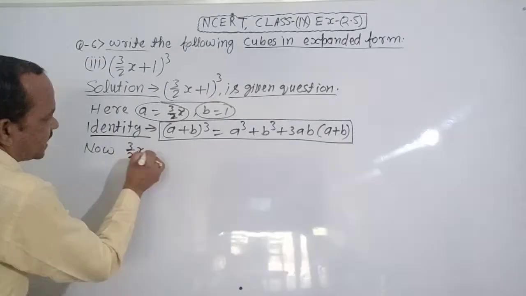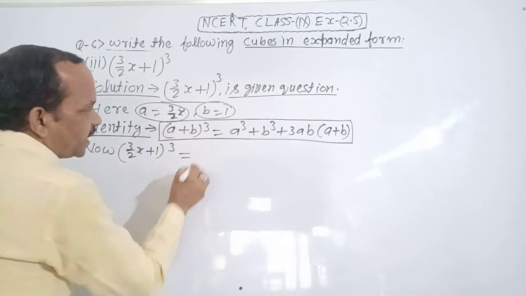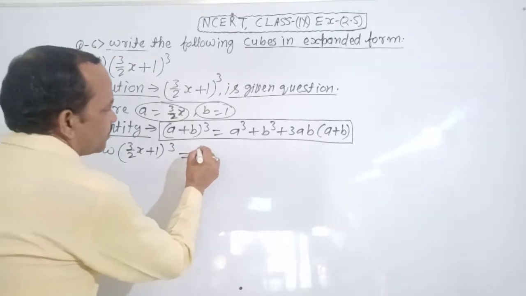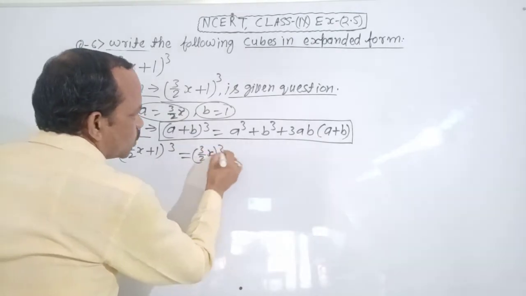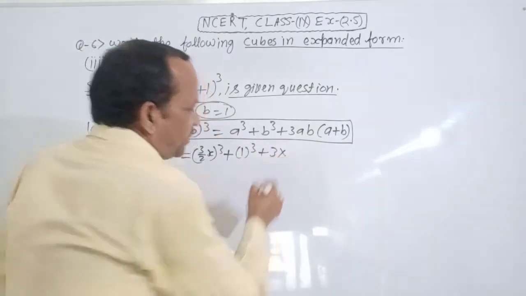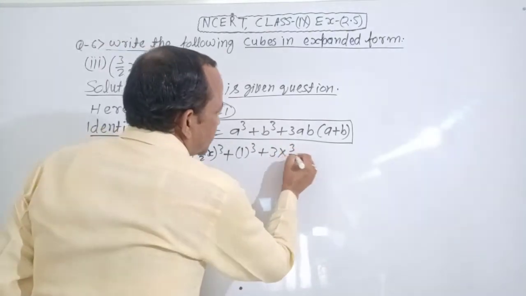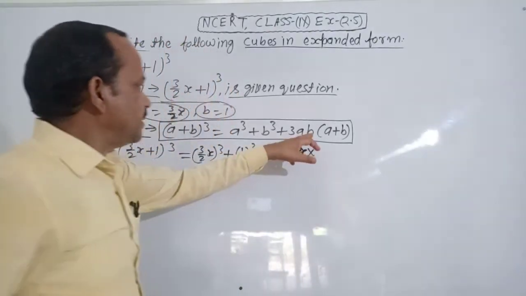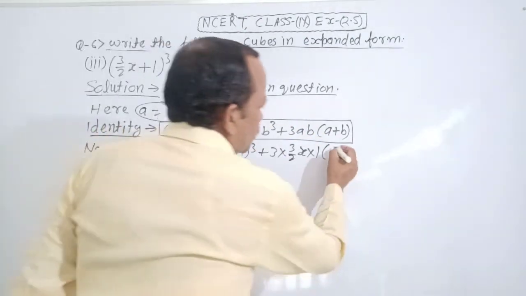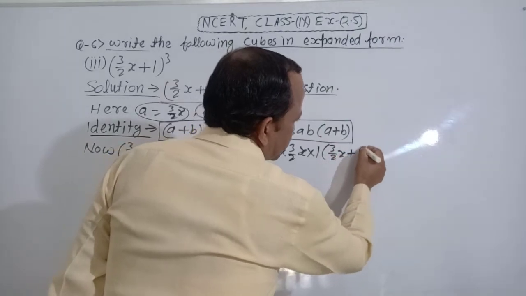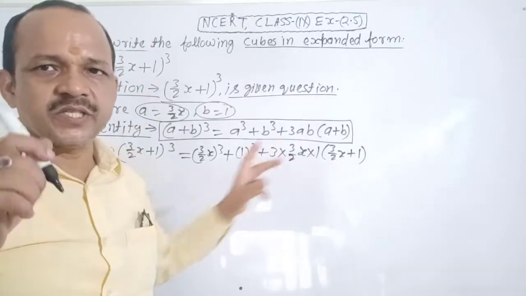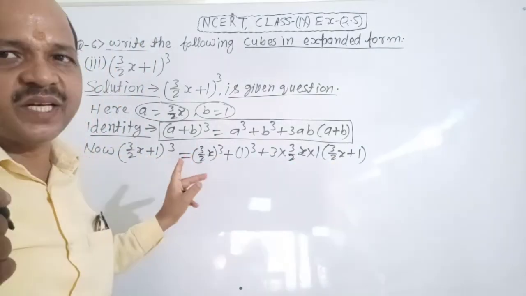Now, (3 by 2x plus 1) whole cube equal to a cube, means (3 by 2x) cube. B cube means 1 cube. 3 multiply a means 3 by 2x, b means 1, in brackets a means 3 by 2x plus 1, b means 1, a means 3 by 2x. It is clear? No confusion about it. Very good.